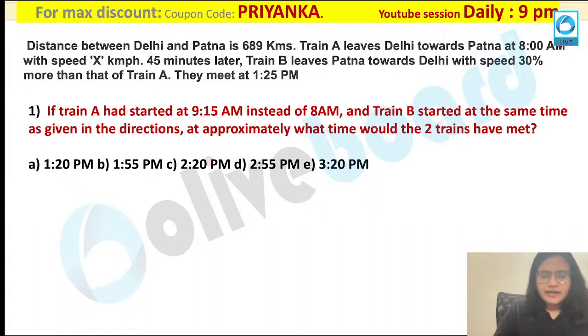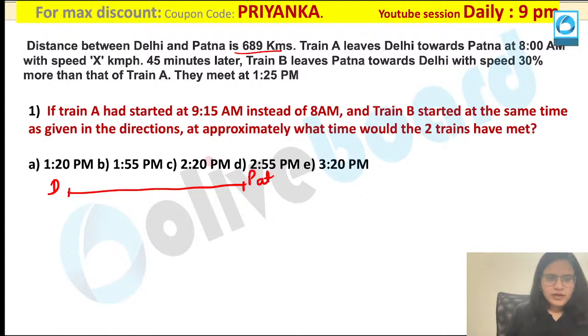Okay, perfect. So let us read this question. What is given in your question? Distance between Delhi and Patna. Let us draw the figure over here. Distance between Delhi and Patna, that is 689 kilometers over here. Let me draw the diagram first. This is Delhi. This is Patna over here. Okay, now they have given you the distance is 689 kilometer. Now what else is given in my question?